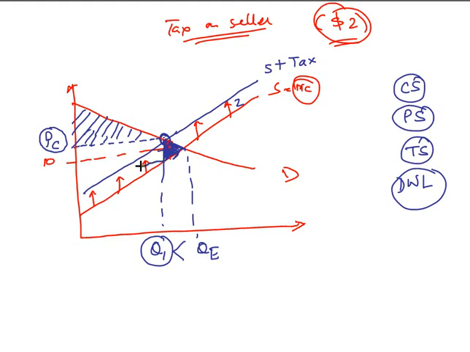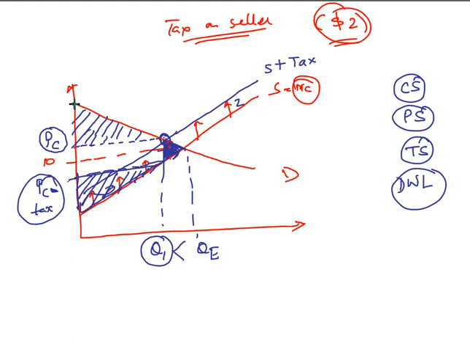This is the price which the consumer pays minus the tax, which is the money that the producer gets. So PC minus tax, the price paid by the consumer minus tax. The producer surplus will be this area.